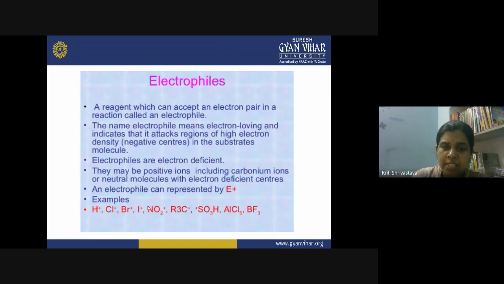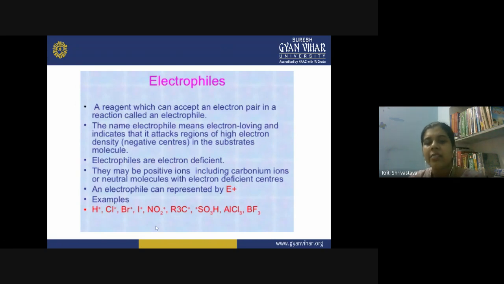So you represent an electrophile by E positive, and the typical examples of electrophiles are H plus, Cl plus, Br plus. When such species are lacking electrons, and you know that they have high electronegativity, they will look for electron density, and they become really strong electrophiles because they are actually looking for electrons due to their high electronegativity.